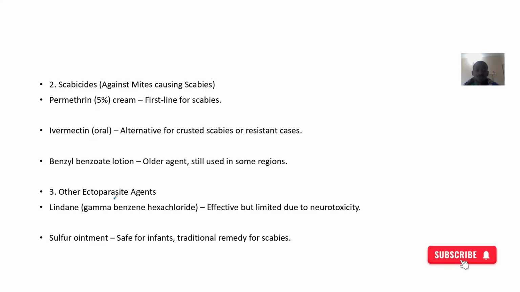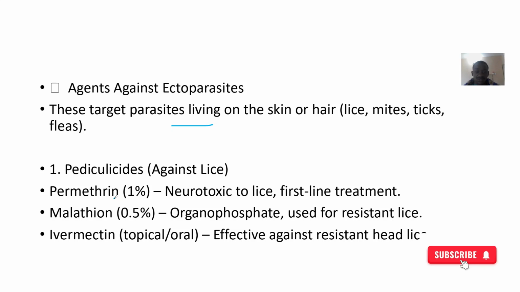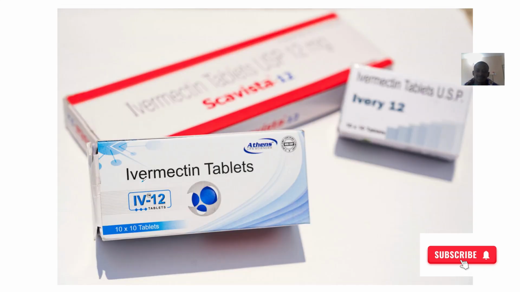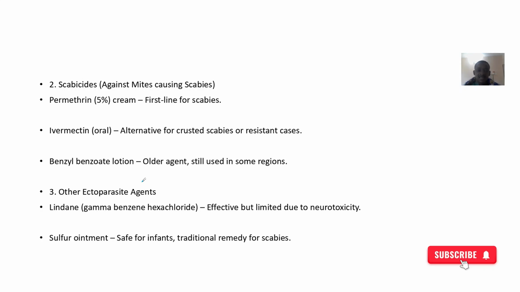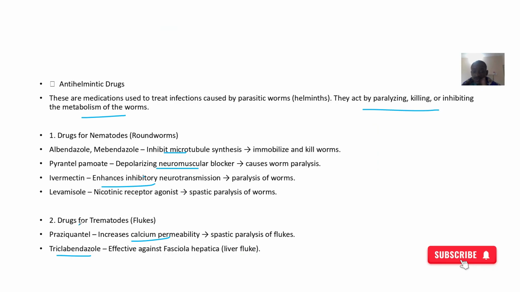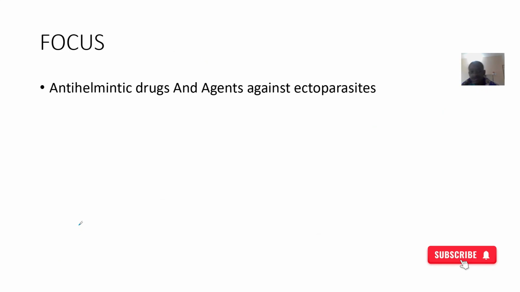So scabicides, these ones are basically for what? Pediculicides, that's basically for lice. Then we have the scabicides like permethrin 5% cream, Ivermectin, and benzyl benzoate lotion. Then other ectoparasite agents, we have things like lindane and sulfur ointment, safe for infants and all of that. So this is what we got for these groups of drugs. Just an introduction. We'll come back later and talk about the pharmacology of each drug.